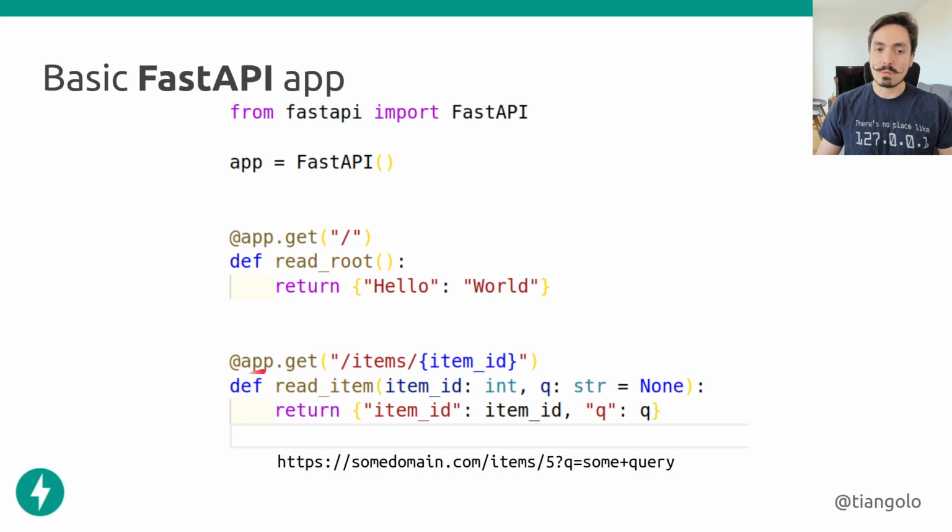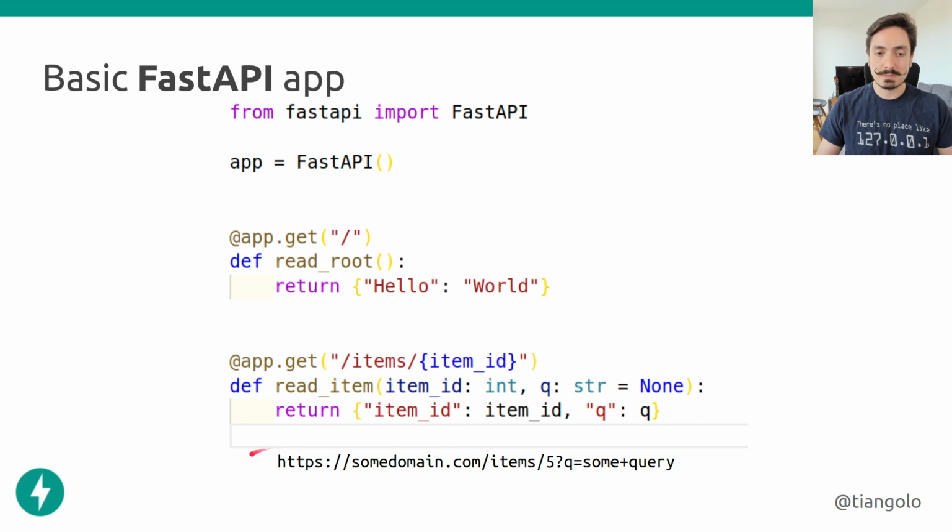Then we can say, hey, whenever someone sends an HTTP GET request that goes to /items/, and then you can see that this has the curly braces around, so this is going to be a path parameter, then some other value here. This is the function that will handle that. And then FastAPI will extract the parameter from here and will put it in this function parameter here.